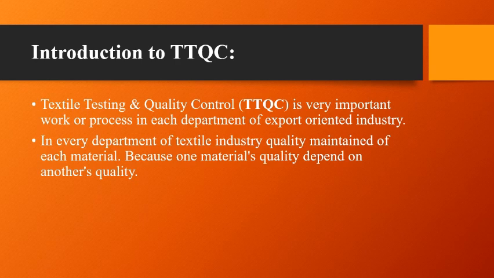Textile testing and quality control is a very important work or process in each department of export-oriented industry. Both include points like checking raw materials, monitoring production, assessing the final product, investigation of the faulty material, product development and research to produce required quality product, to fulfill the customer's demand, to reduce the production cost, to reduce the wastage, to earn maximum profit at minimum cost. In every department of textile industry, quality is maintained for each material because one material's quality depends on another's.